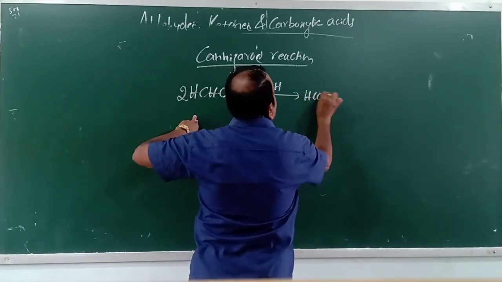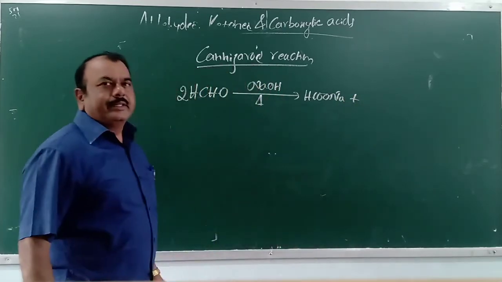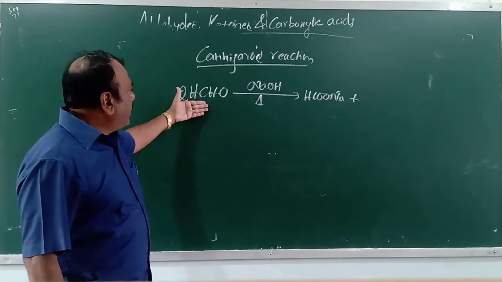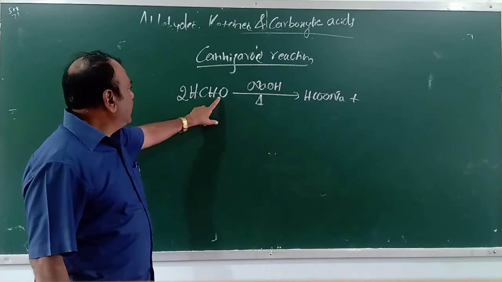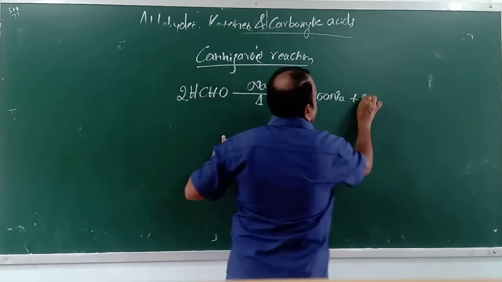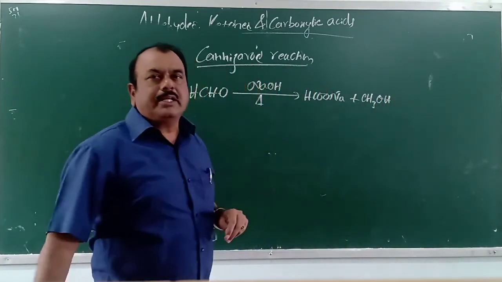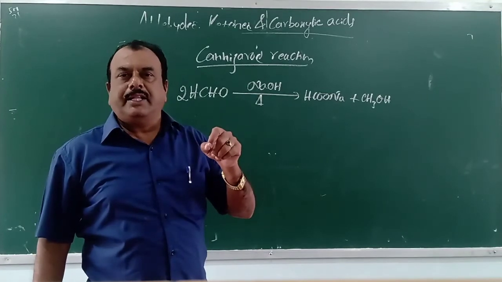So HCOONa, this is the oxidized product. Reduced product, another molecule, is alpha. This is one H, this is one H. CH3OH. Methanol is the product. So this is called Cannizzaro reaction.